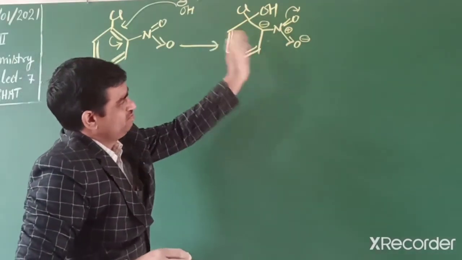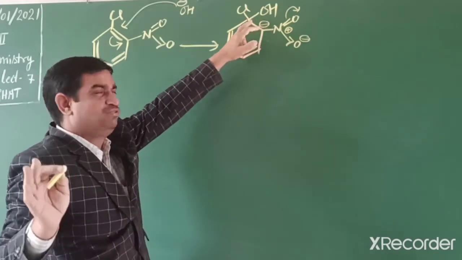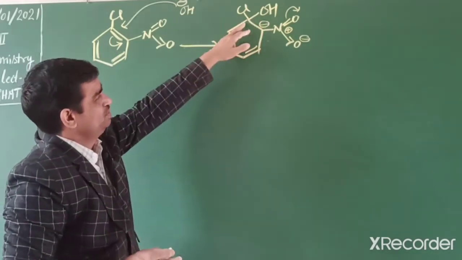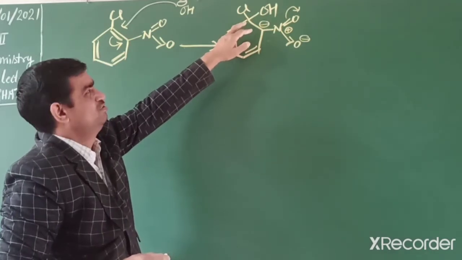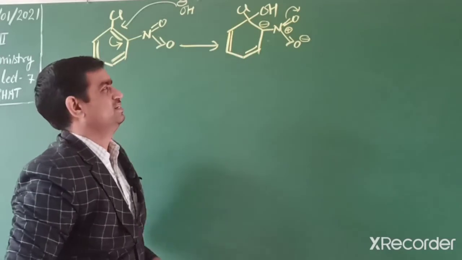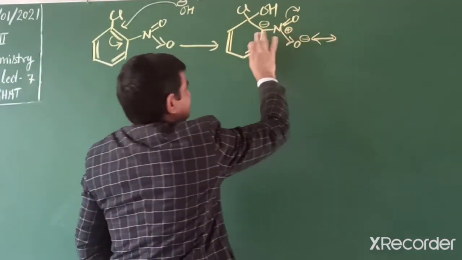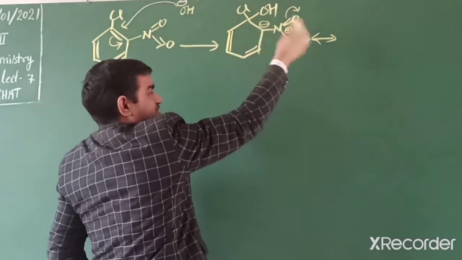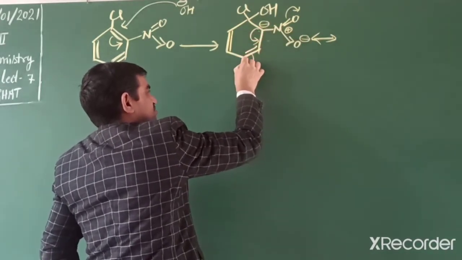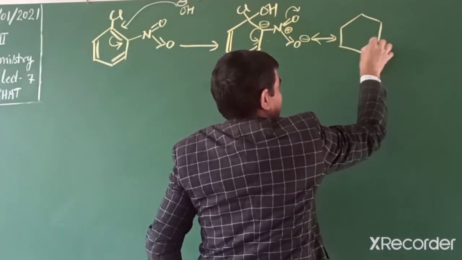So this electron moves towards the nitro group, so the nucleophile can easily attack this carbon because this side is an electropositive center, which slightly facilitates the reaction. Further, we can write its resonance. If the electron does not move like this, then it can move in this way. So we can draw the structure.